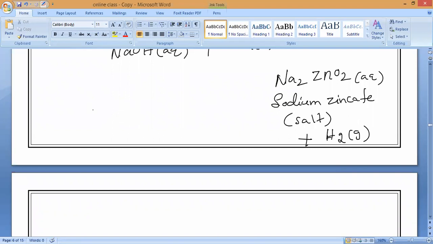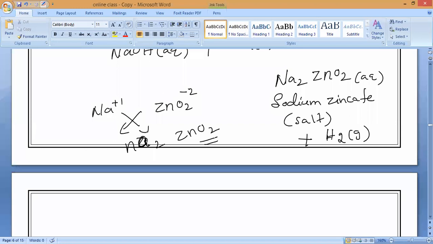So here sodium is +1 and zincate is a polyatomic ion. It is -2. So if we do cross multiplication, what will come? Sodium Na2. Do you understand? That is what you have to remember. Is it okay, all of you? With some metals, it will produce metal salt plus hydrogen. Not all the metals, only some metals.